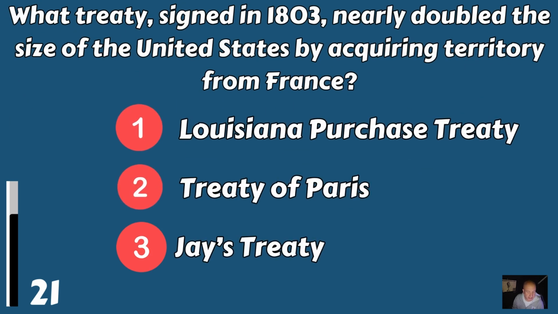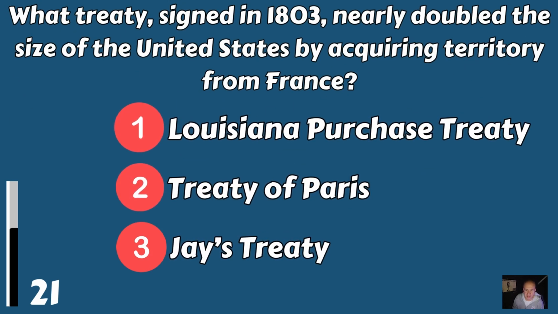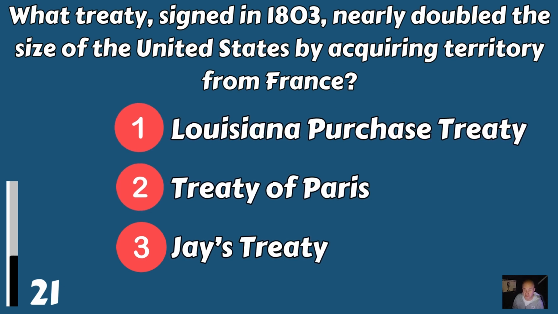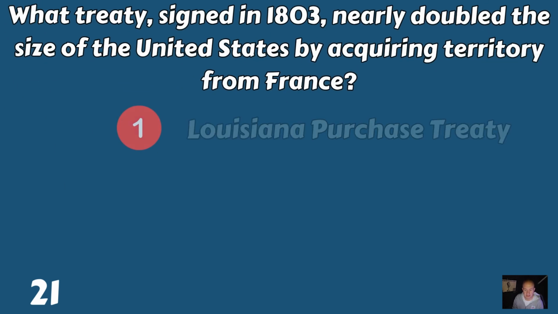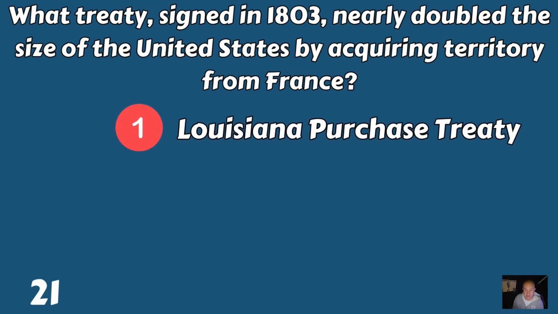What treaty, signed in 1803, nearly doubled the size of the United States by acquiring territory from France? Was it the Louisiana Purchase Treaty, the Treaty of Paris, or Jay's Treaty? It was the Louisiana Purchase Treaty.